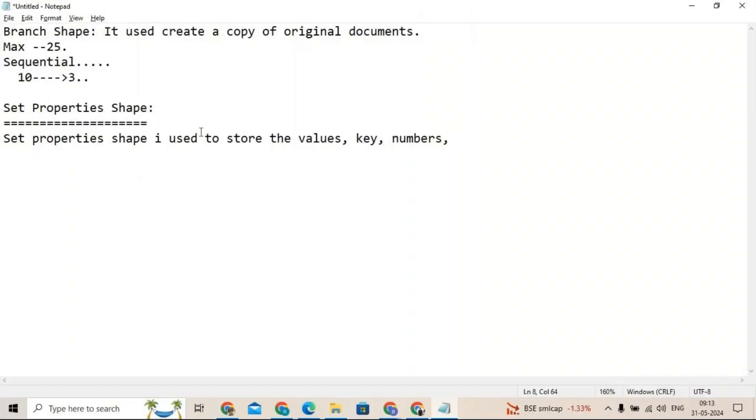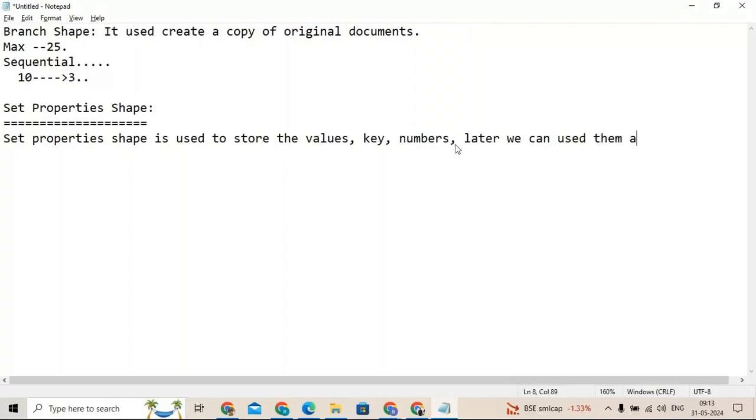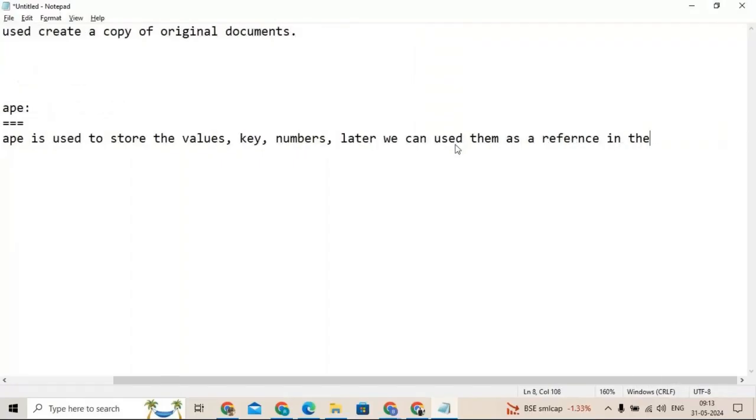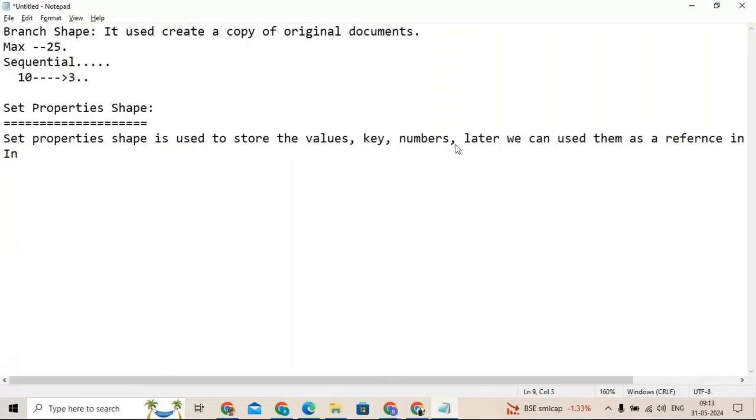So we can store them, and later we can use them as a reference in the integration. In the integration we can store them and use them as a reference.